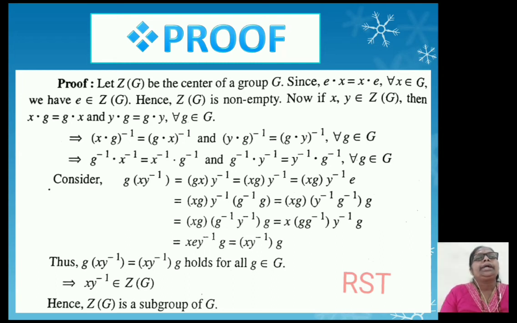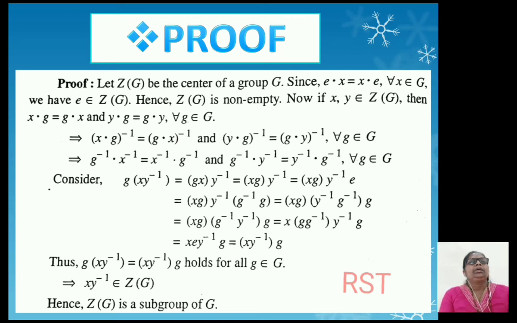Then we consider the term g of xy inverse, which is equal to gx into y inverse, and then replacing y inverse by y inverse into e, we get xg into y inverse. That means since gx equal to xg, we replace the term gx by xg, and we take the term e as g inverse into g, so that finally we get xg into y inverse into g inverse into g.